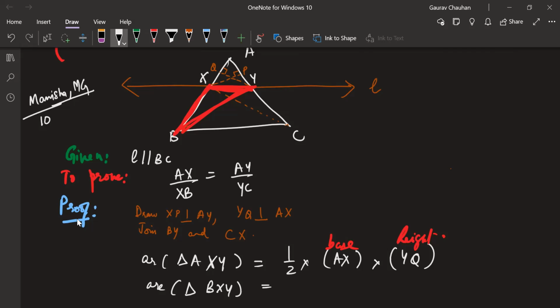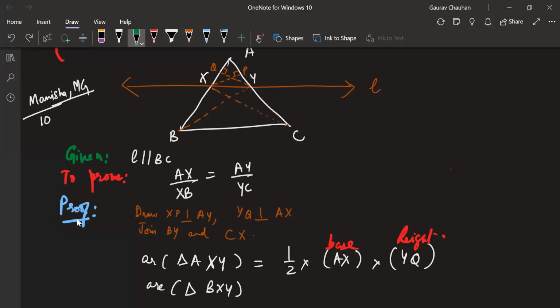Dilruba? Base is BY. Do you know the height for BY? XC, is it perpendicular? You don't know, right? Maybe it is not perpendicular. You get my problem with that?